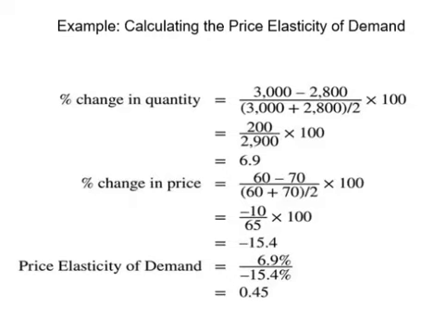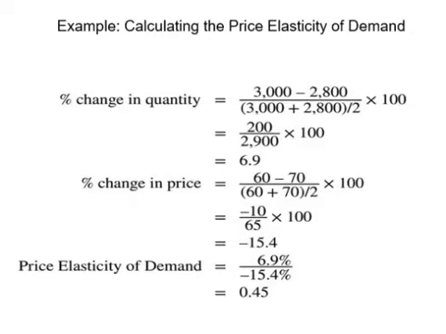First of all, we have to calculate the percentage change in quantity demanded. Assume we are moving from point B to point A, so the old quantity level at point B is 2,800 pairs of shoes, and the new quantity level at point A is 3,000 pairs of shoes. Notice that this increase in the quantity demanded when the price goes down reflects the law of demand.